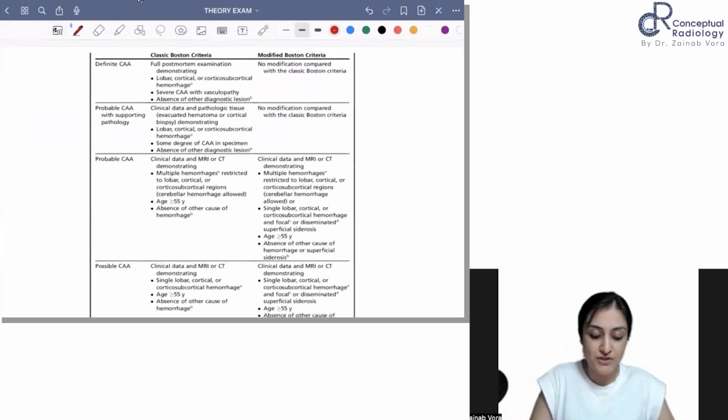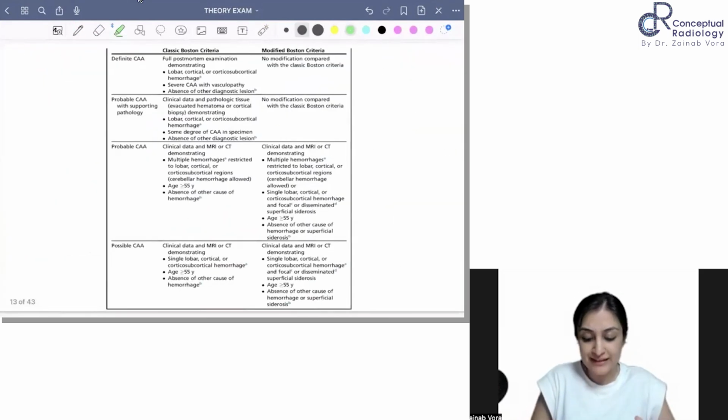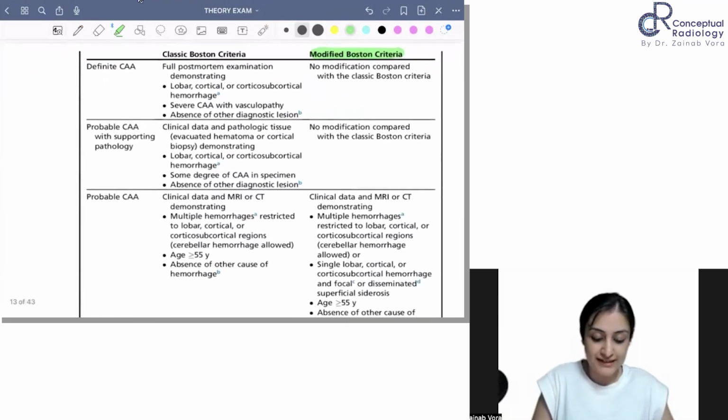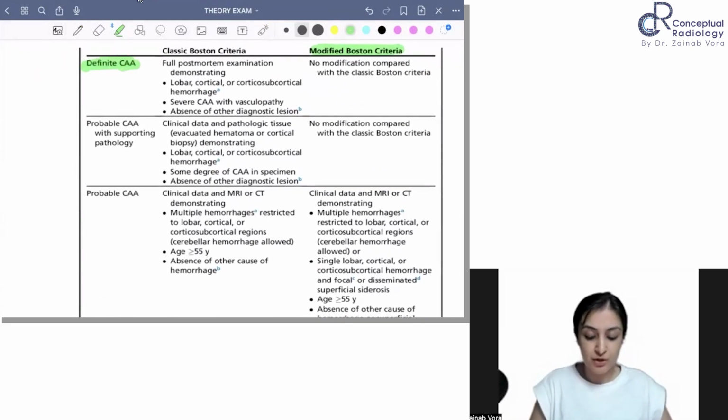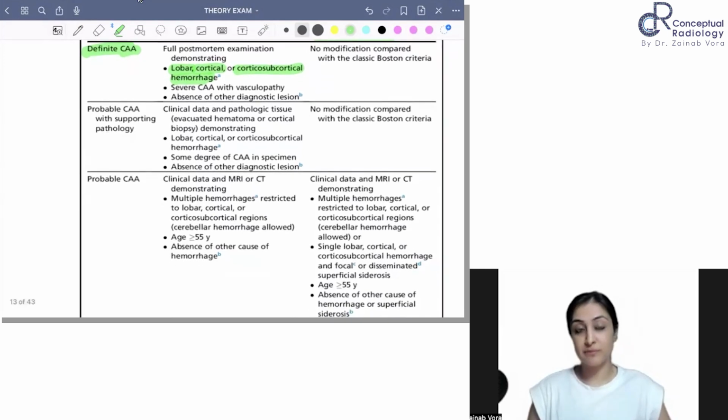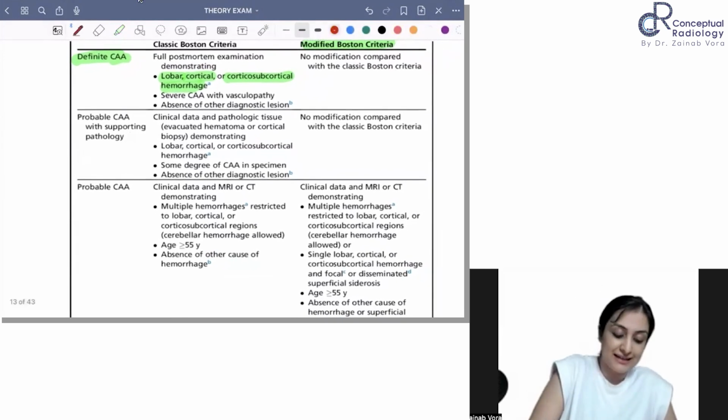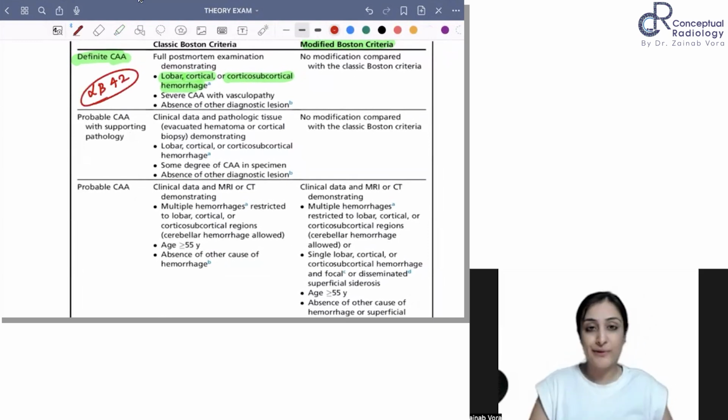So this is the Boston criteria. You can get a theory question on CAA, so let's talk about that. What does the Boston criteria say? Definite cerebral amyloid angiopathy, the sites are important: lobar, cortical or cortico-subcortical hemorrhage, or severe cerebral amyloid angiopathy with vasculopathy. This is a post-mortem diagnosis, where they stain to show that in the vessels there is deposition of amyloid beta 42. This is what is going to deposit in the vessels.